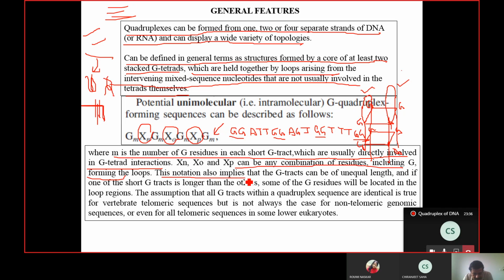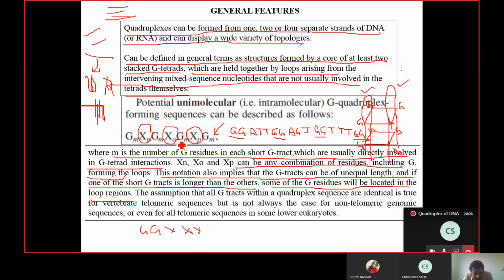This notion also implies that the G tracts can be of unequal length, and if one of the short G tracts is longer than the others, some of the G residues will be located in the loop region. What it is telling is that, suppose there are some G residues over here which are forming a G tetrad, say GG, and say some residues over here.